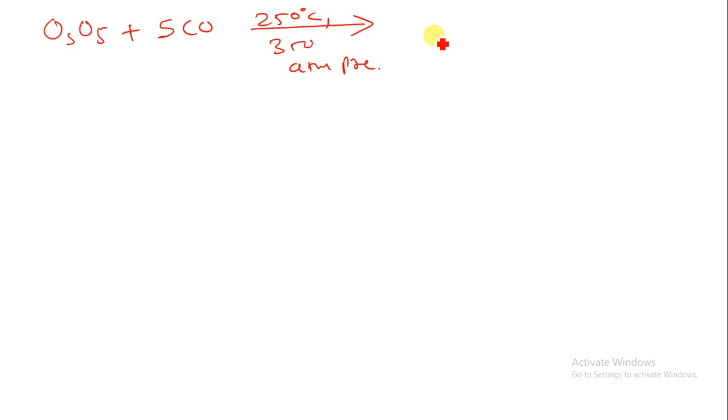At that time we can produce OsCO5 by the removal of 2.5 O2. Here I am having 5 O, so you can put 2.5 O2. By the balancing of the oxygen, you can have 5 O here and 5 O there, osmium, 5CO. So by that way we can prepare OsCO5.